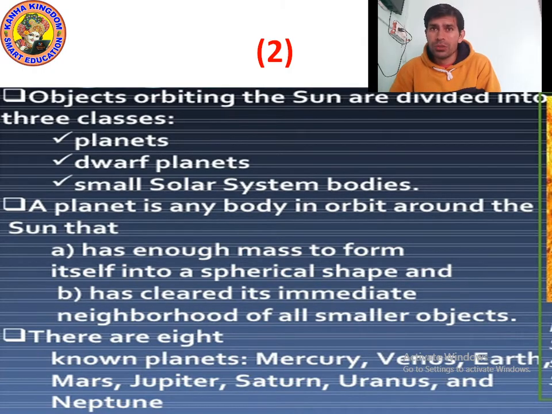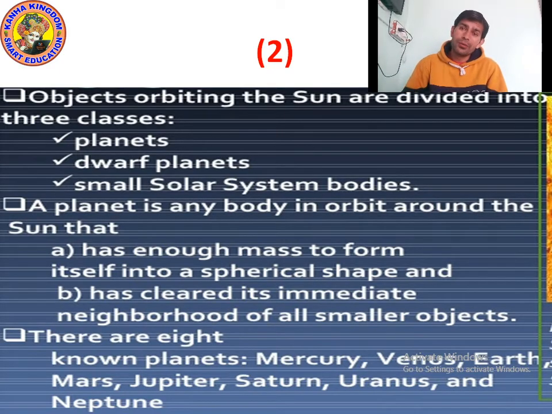So remember kids, what is a planet? A planet is any body which orbits around the Sun. And what is an orbit? An orbit is a fixed path in which planets move around the Sun. Not only planets, dwarf planets also move, and other small bodies also move.